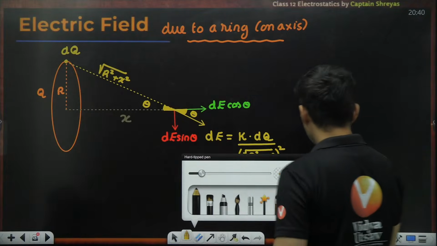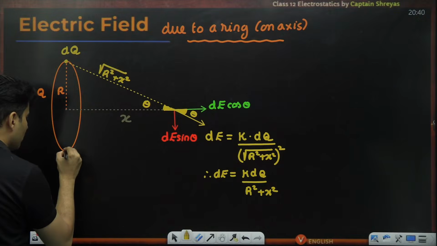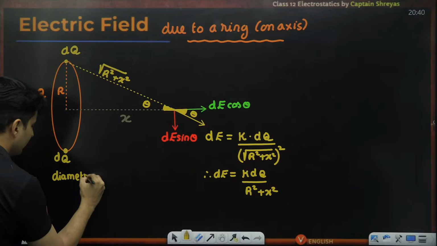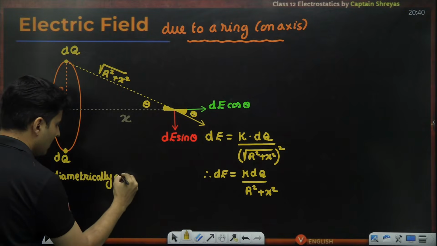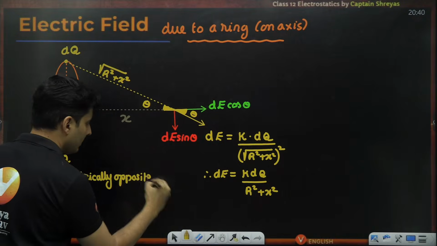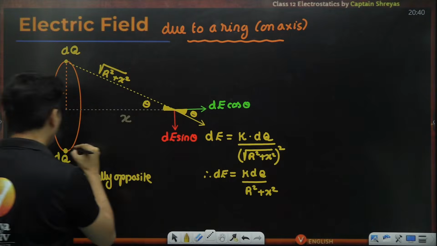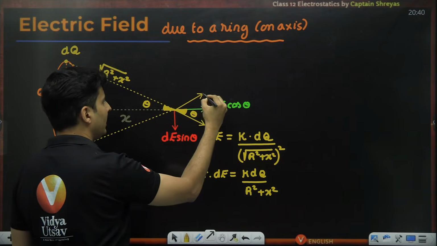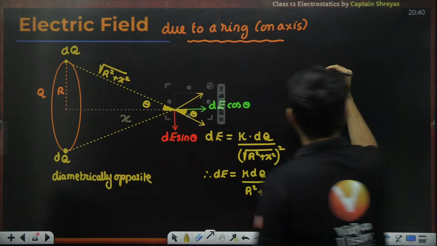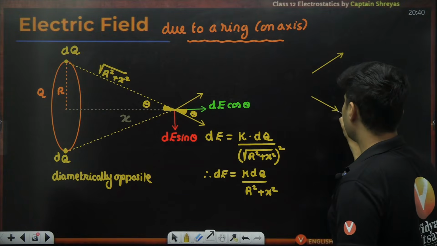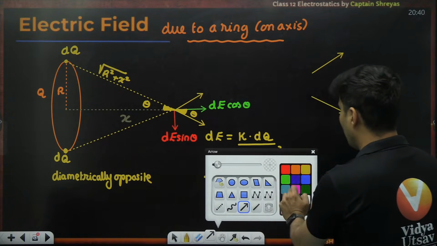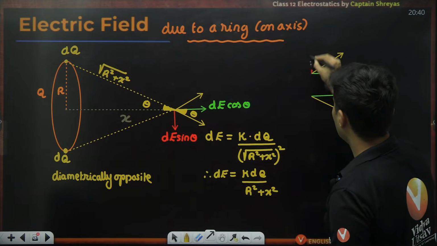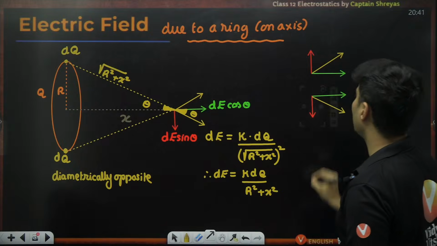If you consider one more dq charge over here, diametrically opposite in nature, then that also at this point will give rise to another small electric field like this. So this electric field and this electric field, each of them will have horizontal components and also vertical components or perpendicular components.